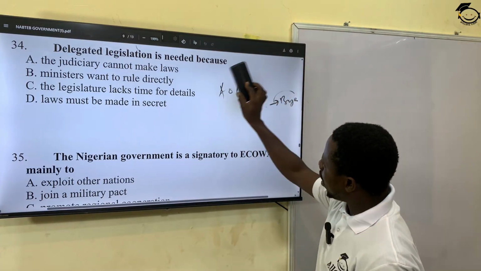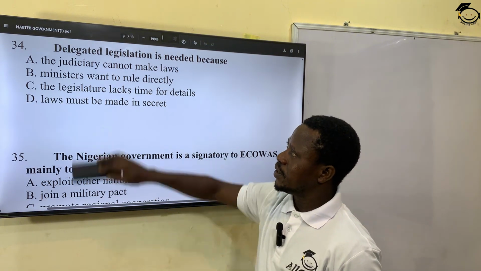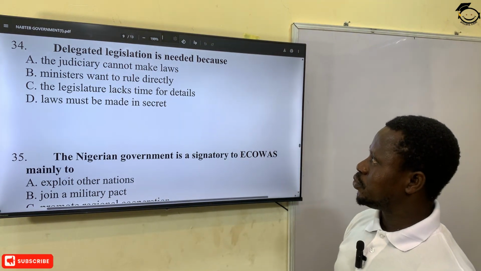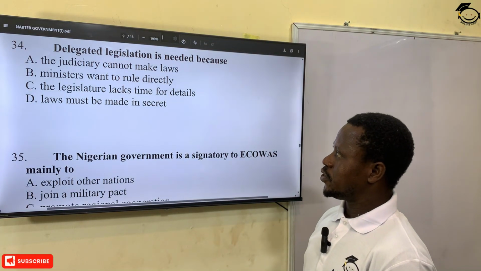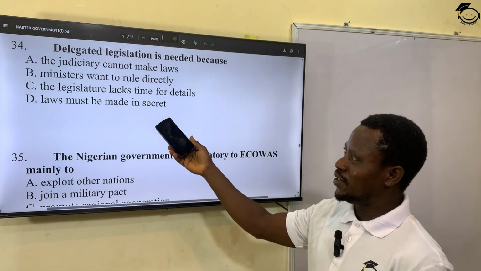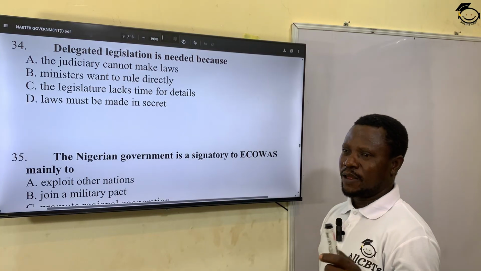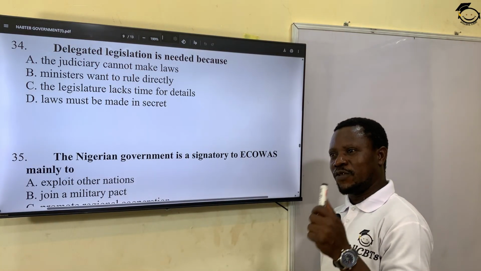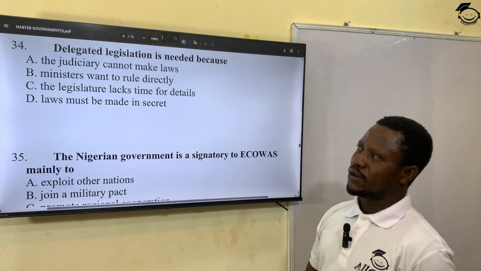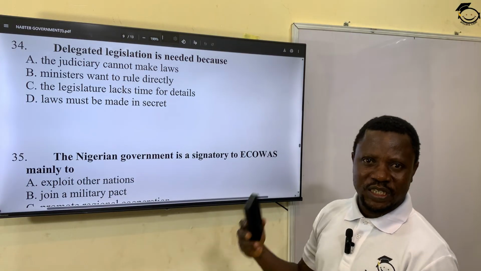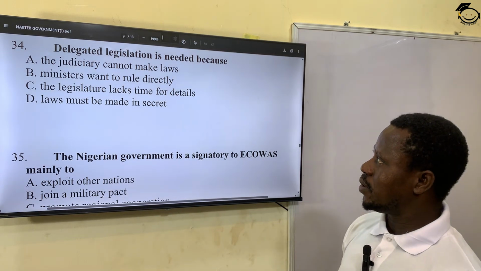So why would they delegate their power? A. Judiciary cannot make laws. B. Ministers want to rule directly. C. Legislature lacks time for details. D. Laws must be made in secret. If it's going to be made in secret, why delegate it? So the correct answer here is time. Most of the time they lack time for details in the process of passing a bill into law. So sometimes they ask another organ or agency of government to help them look into the nitty-gritty of a particular bill before it becomes law. Legislature lacks time for details, C.